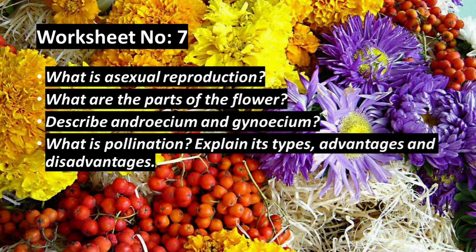Children, now we come to the end of the class. Now I am going to give 4 questions as homework. This is worksheet number 7. 1. What is asexual reproduction? 2. What are the parts of a flower? 3. Describe the structure of androecium and gynoecium. 4. What is pollination? Explain its types, advantages and disadvantages.